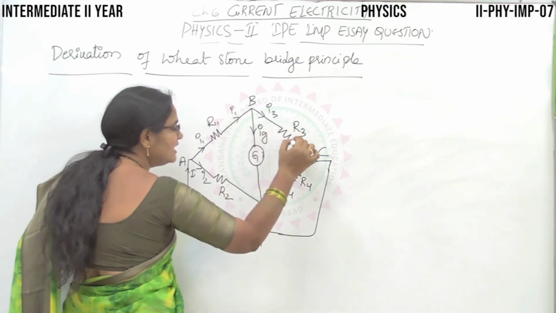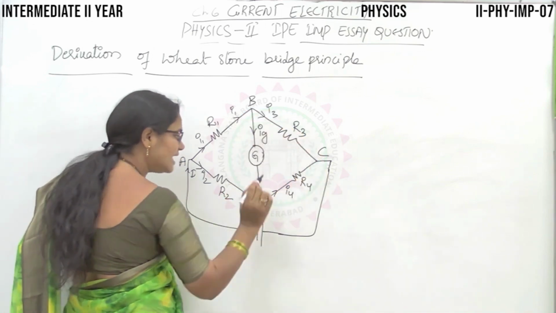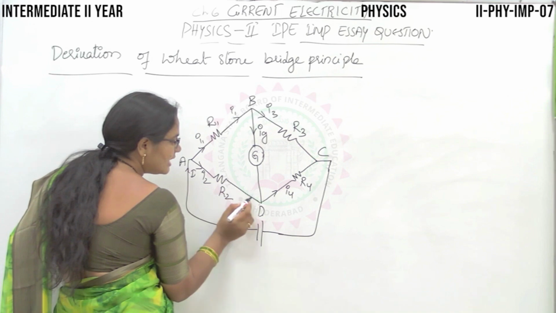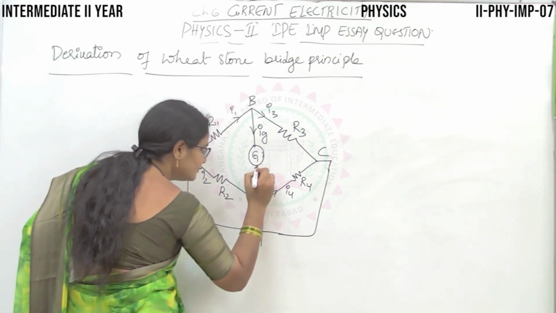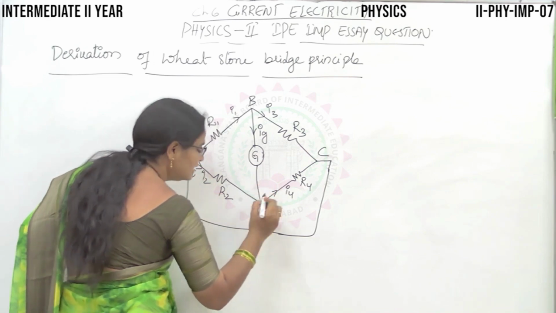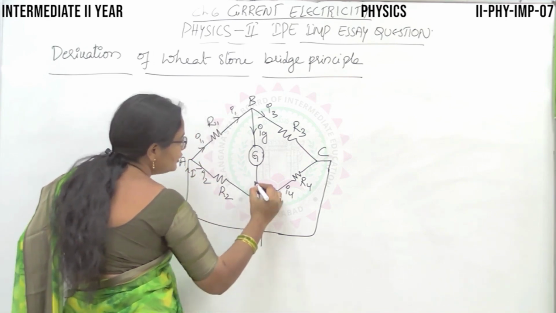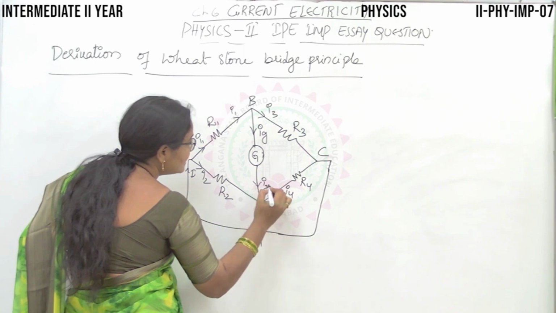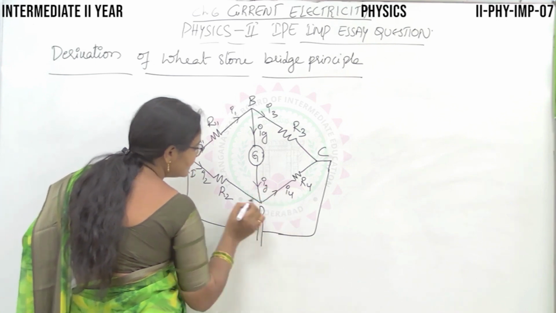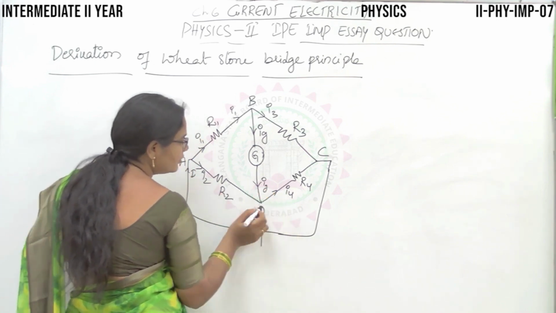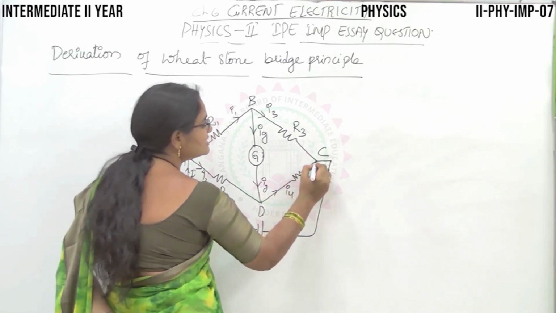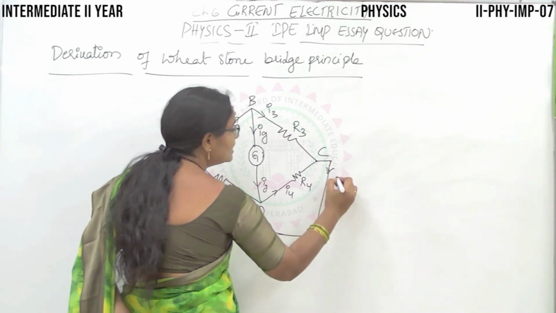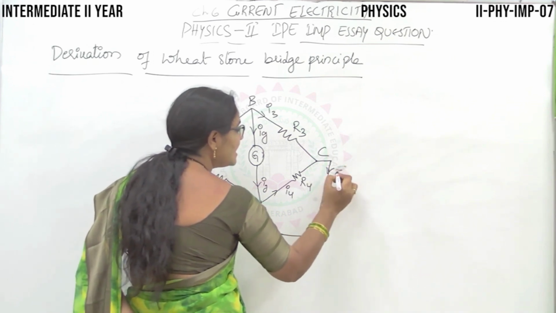Again this I3 will reach the node C. By the time I2 current will come and will reach the junction C. Finally, the outgoing current will be the same I.